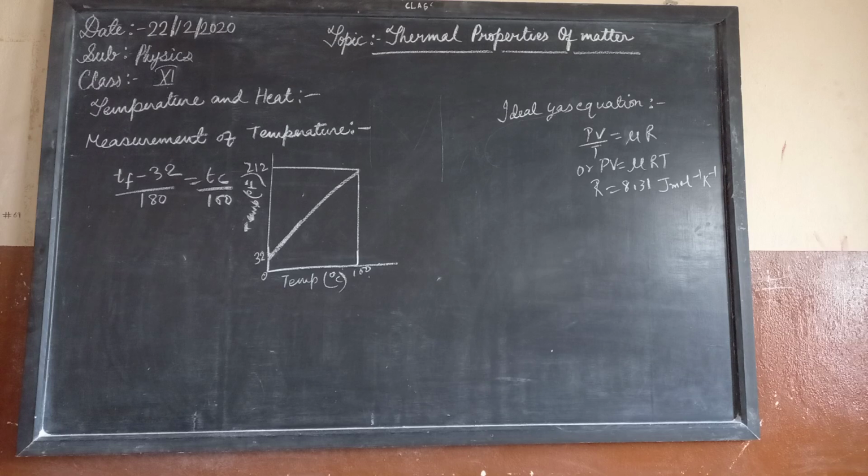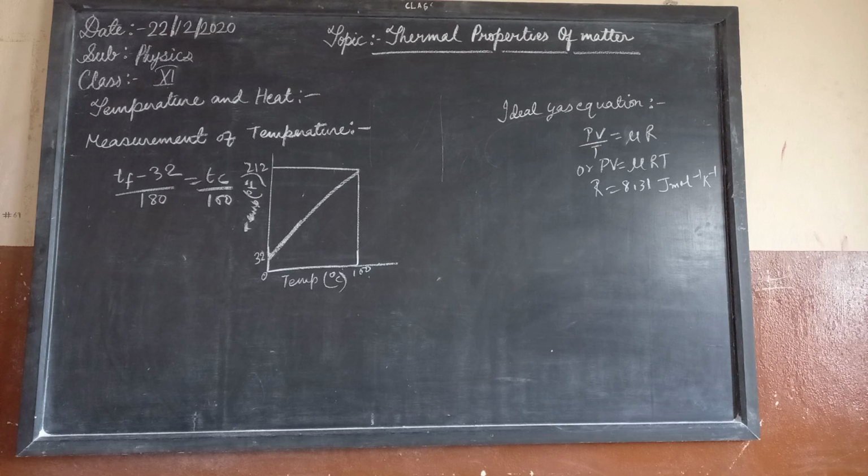Now low density gases obey these laws, which may be combined into a single relationship, given by PV is constant and V by T is constant for a given quantity of gas. Then PV upon T should be a constant, and this relationship is known as the ideal gas law, which I have already written on the board. This relation can be written in a general form, applying not just to a single gas but to a quantity of a low density gas, and is known as the ideal gas equation. And I have told you the particular value which is given on the board itself.